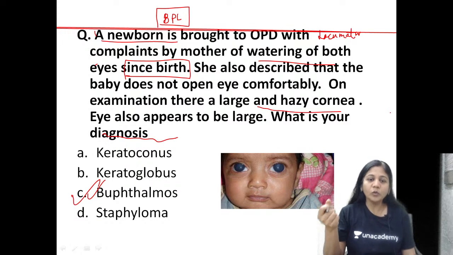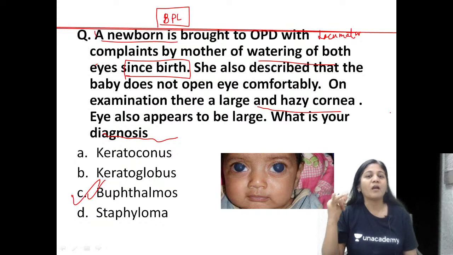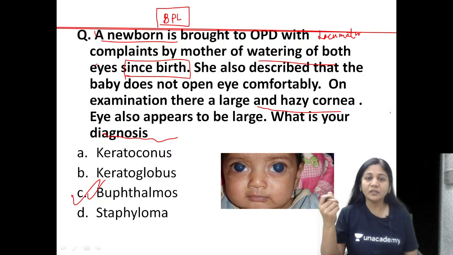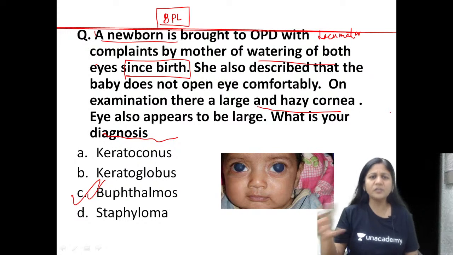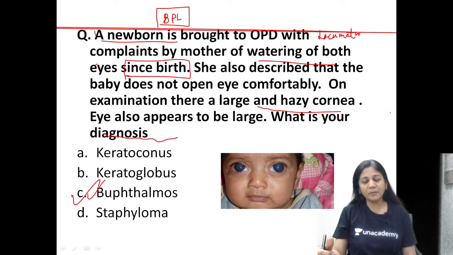Alright, so you will also see that patient have a large lens, a flat lens may be even subluxated. There may be Haab's striae in the Descemet's membrane of the cornea. You can also have a blue sclera, retina, choroid, everything will be stretched, apart from obviously a high intraocular pressure. Okay, so these can be the findings in a patient of buphthalmos.